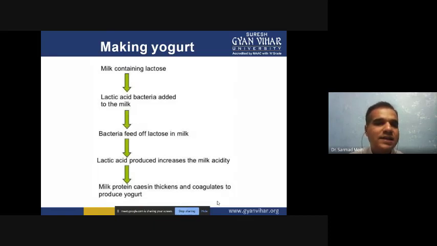So milk containing lactose we have to use for the initial production of the yogurt, and we will add lactic acid bacteria in the milk. The bacteria feed off lactose in the milk, and then the lactic acid produced increases the milk acidity. Then after the increase of the milk acidity, milk protein casein will thicken and coagulate to produce the yogurt.